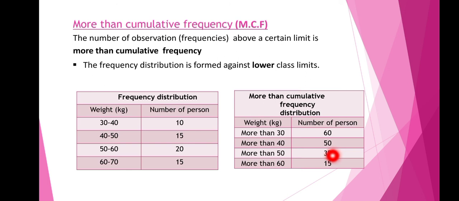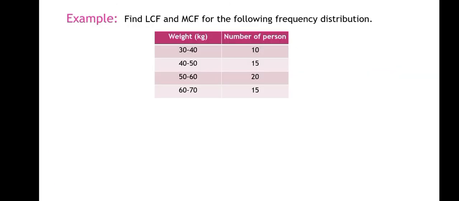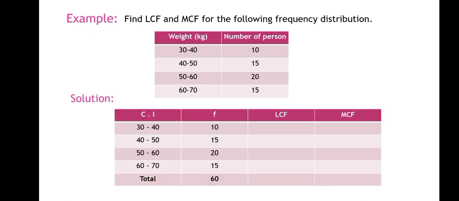If you see the next class, we can do it as 35 minus 20, we get 15. Now this last number, this 15 and this 15 which is there in the frequency, both the numbers should match so that we can verify whether our problem is right or wrong. So this is the more than cumulative frequency.